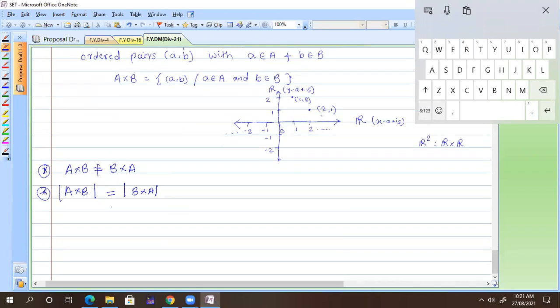So I will take a very small example. Suppose I have a set A having only 2 elements, 1 and 2, and I have a set B also having 2 elements, 3 and 4. Can you find what is A cross B? Tell me, what is A cross B?